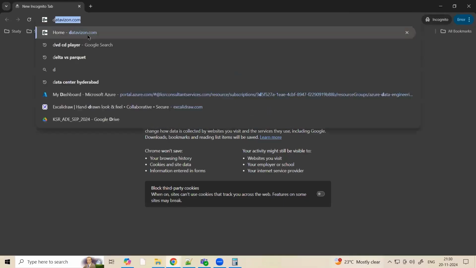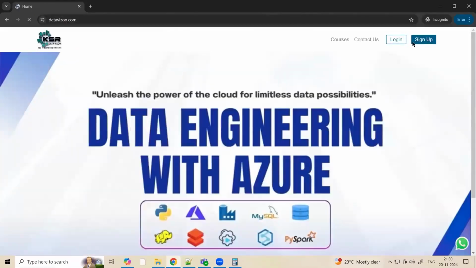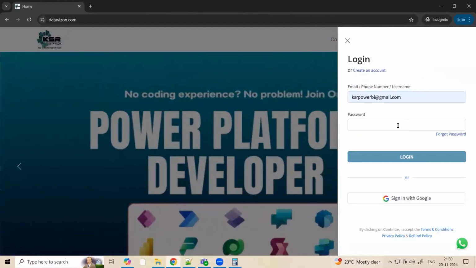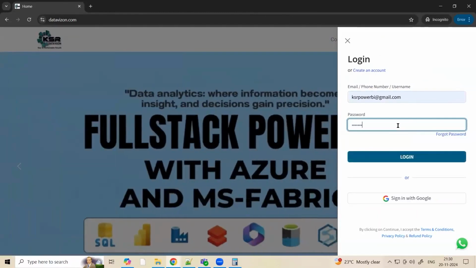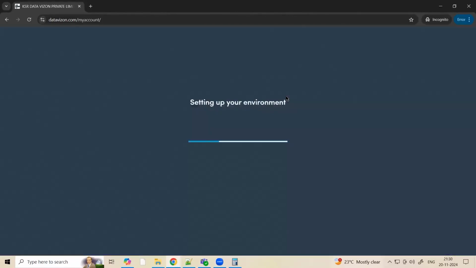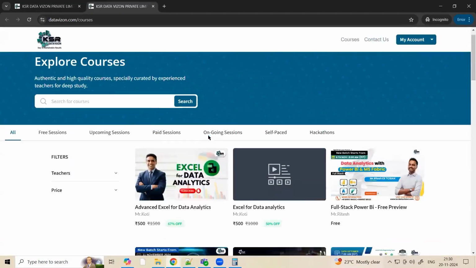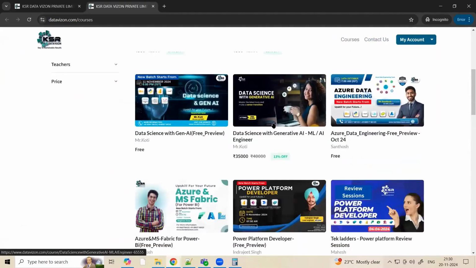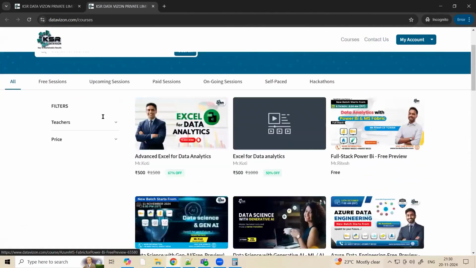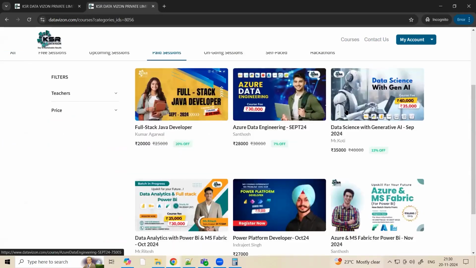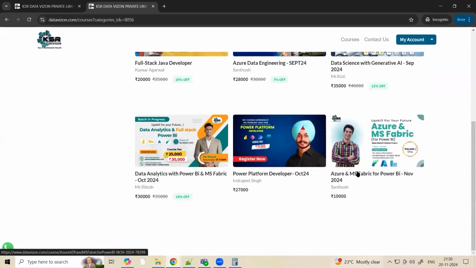Please go to your website, datavision.com, and log in with the email ID you have signed up with. This is for the people who want to buy directly from the portal. Go here, explore courses. You can search Fabric under paid sessions. Yeah, here it is. So you can go here and you can pay from here as well.